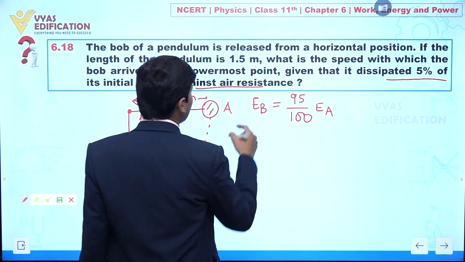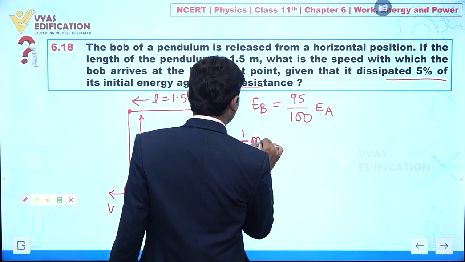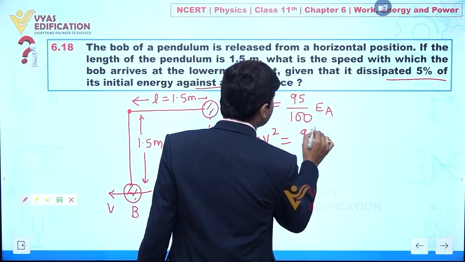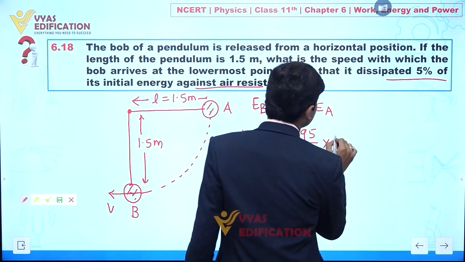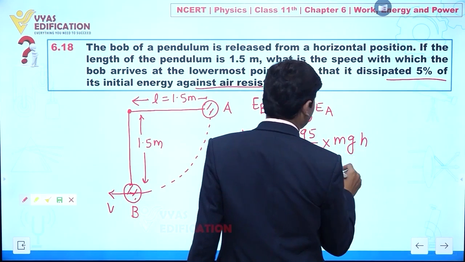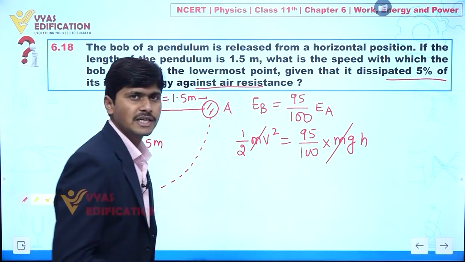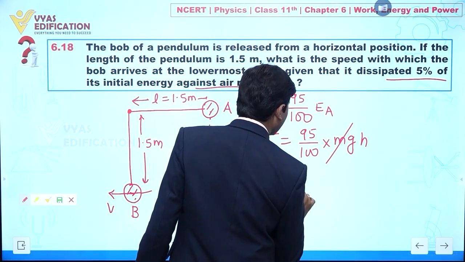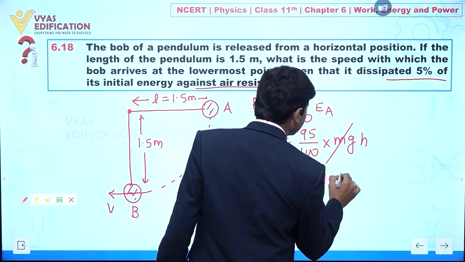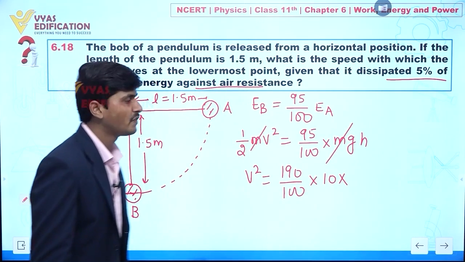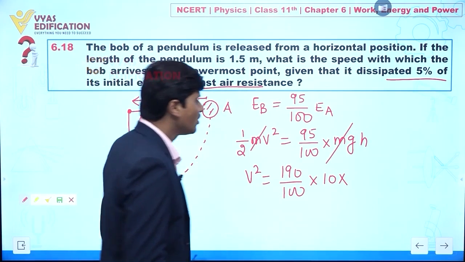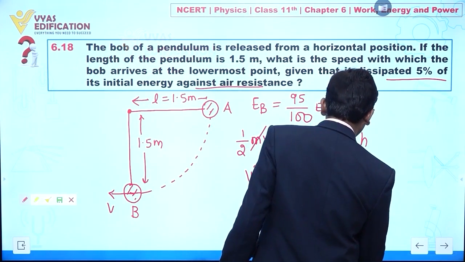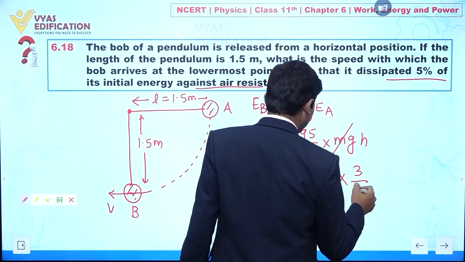So now we can say half of m v square times 95 by 100 is equal to mgh. Clear? m and m cancel out. So from here we can say this is 190 by 100 multiplied with g. I am taking g as 10, and the value of h, you can say, is 1.5 meter, or we can say 3 by 2.